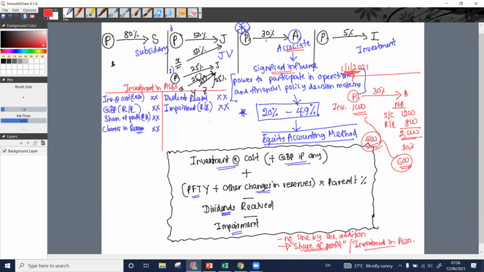Tell me, what is this? Is this 400 goodwill, or is it a gain on bargain purchase? It's a bit hard to read the chat.